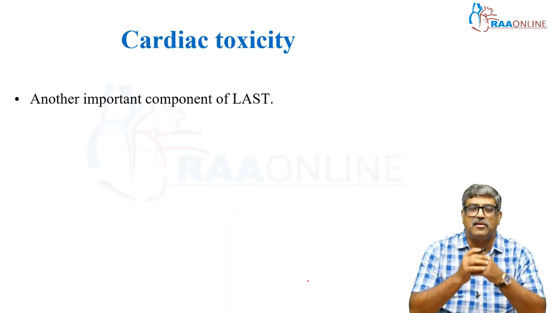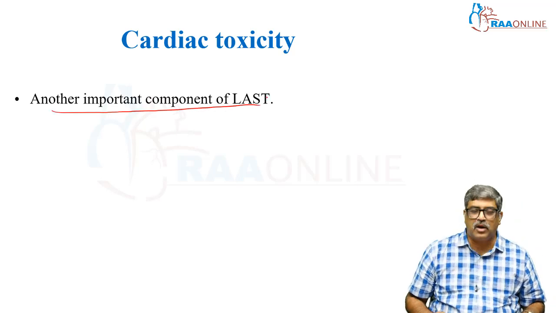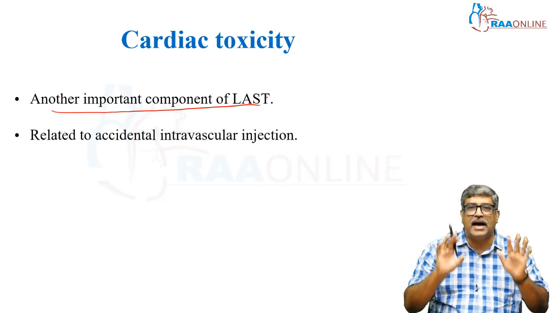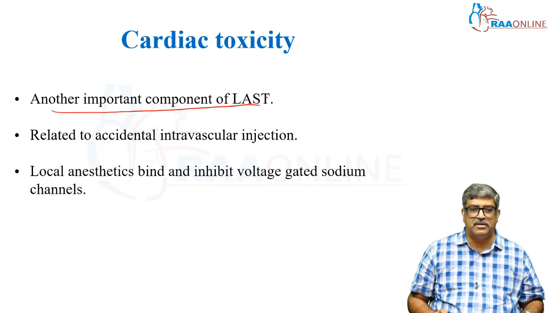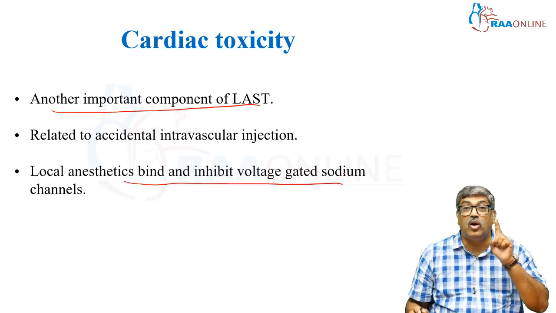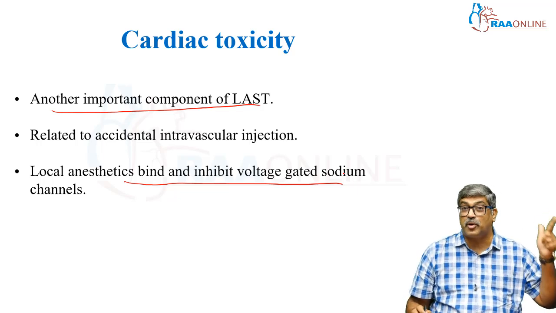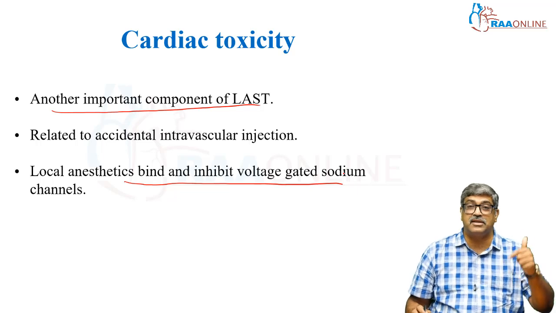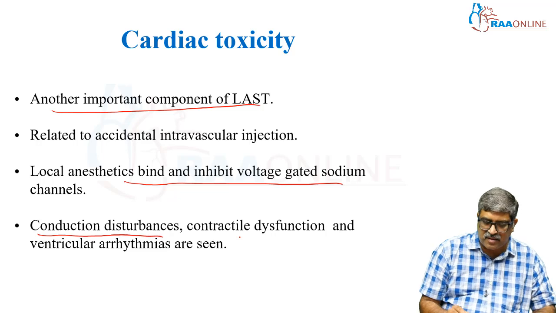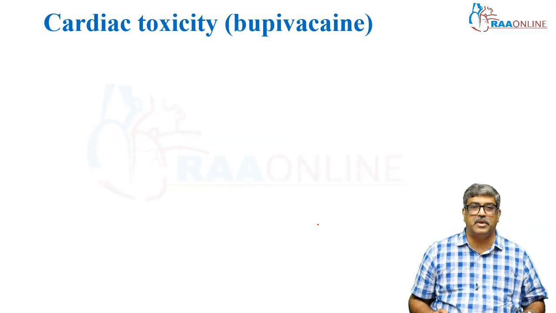Coming to cardiac toxicity, this is the next important component of local anesthetic systemic toxicity. It is mostly related to accidental intravascular injection. Here, it binds and inhibits the voltage gated sodium channel. With regard to neuronal toxicity, it is the potassium channel. Here, it is the voltage gated sodium channel, and it presents as conduction disturbances, contractile dysfunction and ventricular arrhythmias.